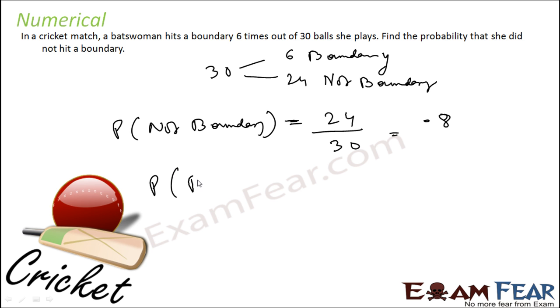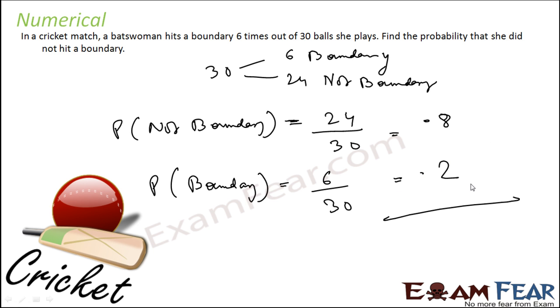Similarly, if you want to find the probability of boundary, that is not asked, it is the events when we got boundary, that is 6, by the total number of events, that is 30, that is 0.2. And if you add these 0.8 and 0.2, you get 1, because we are covering all the scenarios. We are covering not boundary and we are covering boundary. When you hit, either you get a boundary or you don't. Even if you are out, that is not a boundary. So it covers all the scenarios.